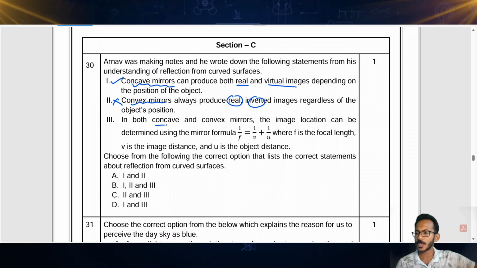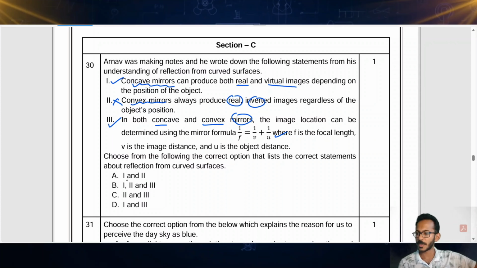In both concave and convex mirrors, they are both mirrors. The image location can be determined using the mirror formula 1 by f is equal to 1 by v plus 1 by u, where f is the focal length, v is the image distance, u is the object distance. So this is a correct statement. Since both are mirrors, we can use this mirror formula. So this statement is also correct. So our correct statements are option 1 and option 3.